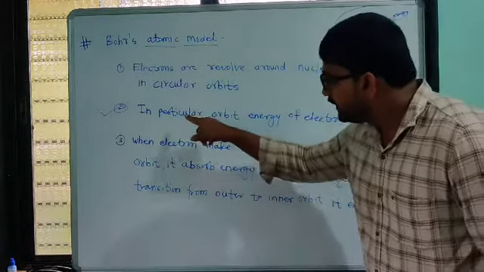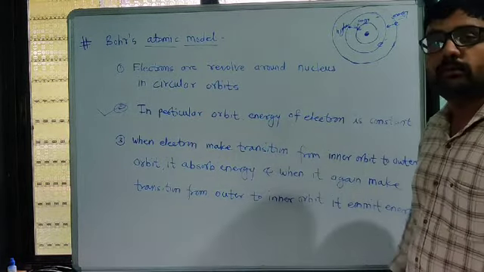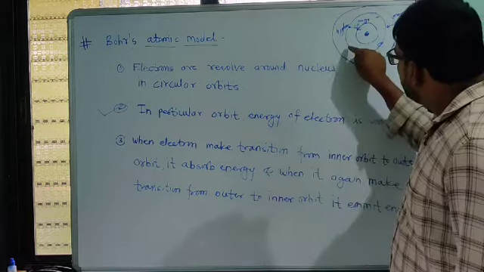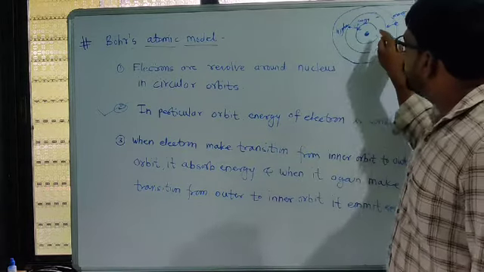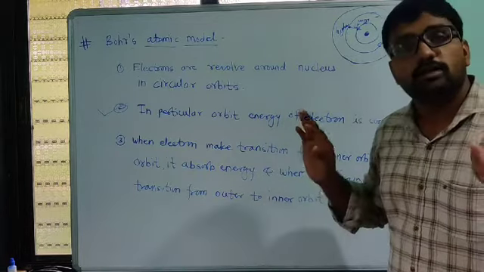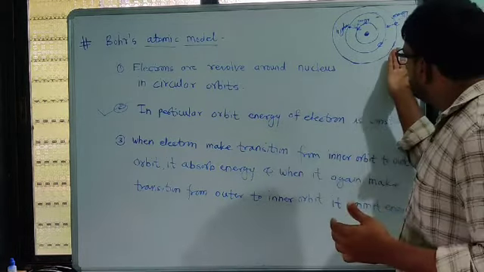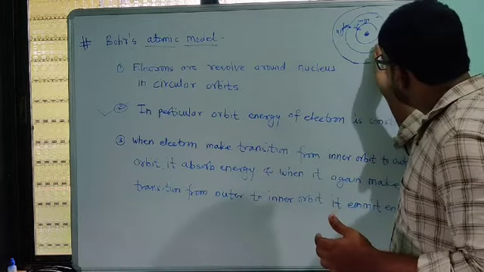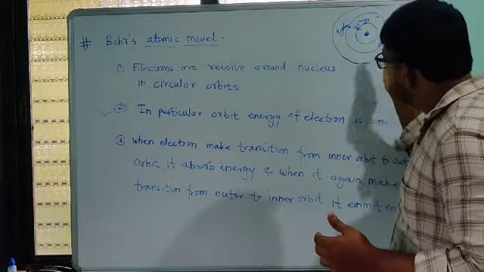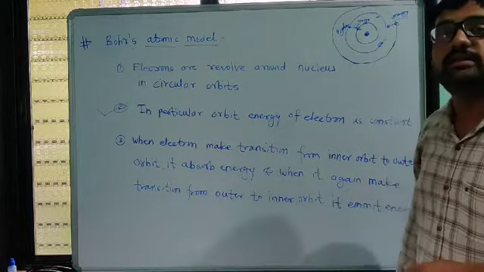He explained that in a particular orbit the energy of an electron is constant. Suppose an electron is moving in this orbit; throughout the orbit the energy of the electron does not change. It changes when it makes a transition from a higher energy orbit to a lower energy orbit, or from a lower energy orbit to a higher energy orbit.